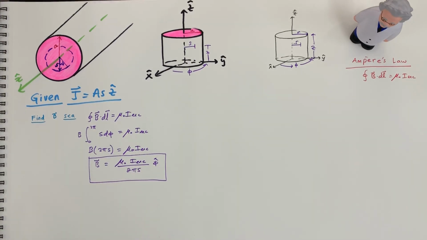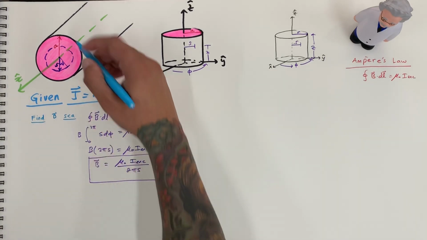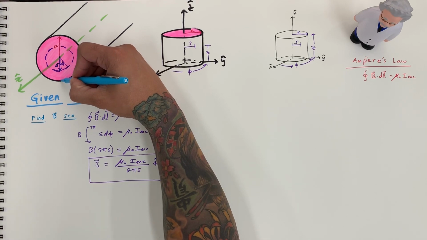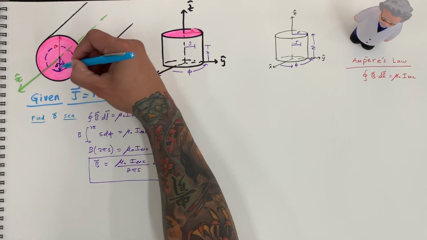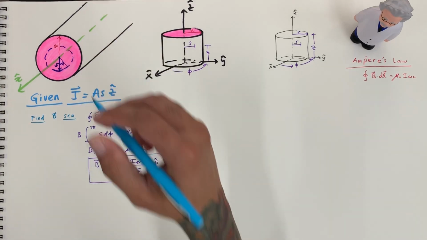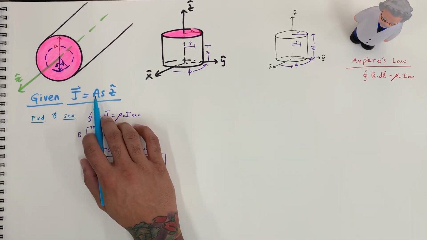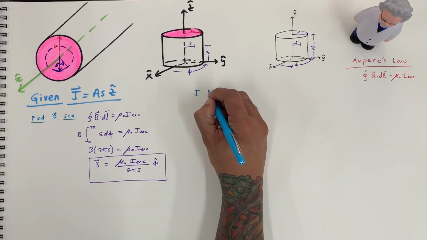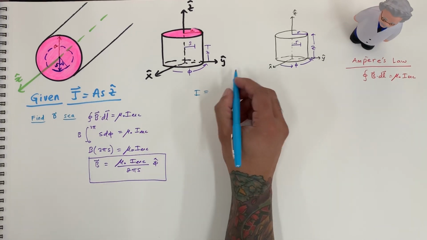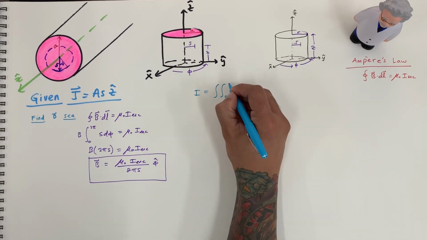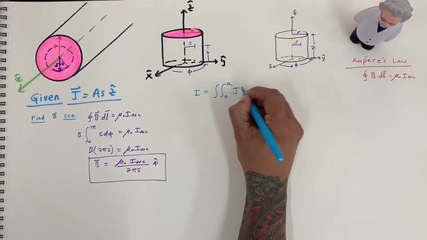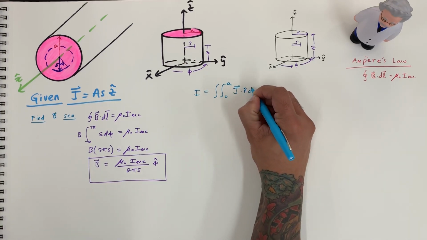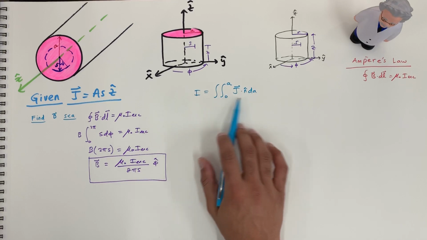Okay, so now this current here represents the current that flows from the center all the way to the outside. All right, and we're only interested in a piece that is less than that. And so we need to find this proportionality constant. Okay, so we have to find I, and we have to find it from 0 to A. All right, and this is also the formula for I enclosed. Okay, J dotted with n hat dA. So this is the first step we need to do.